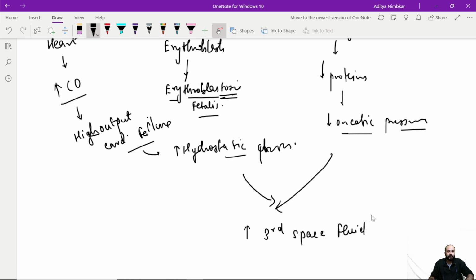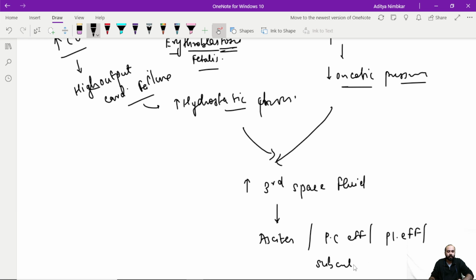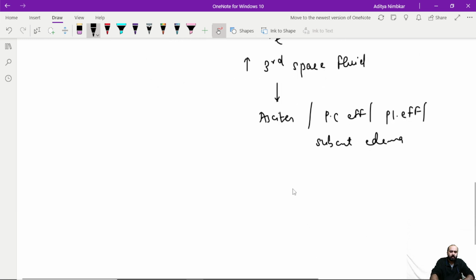And the third space can be the peritoneal cavity, the pericardial cavity, or the pleural cavity. And if it is too excessive, then even the subcutaneous region can be a place where all this fluid accumulates. This will lead to accumulation of fluid in the form of ascites or pericardial effusion or pleural effusion or even subcutaneous edema. Just like what happens in adults, the same everything like the adult. This, when it happens in the fetus, is called hydrops fetalis.